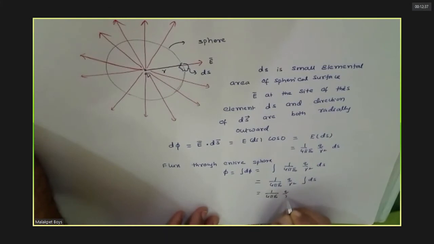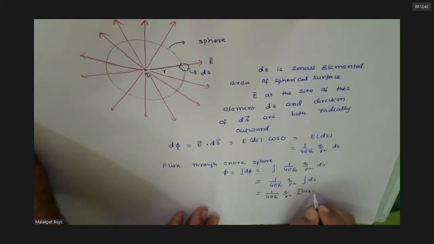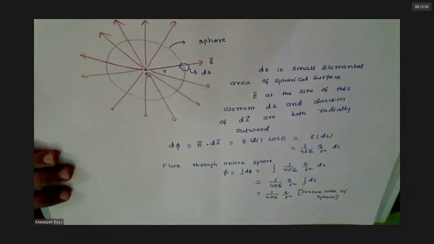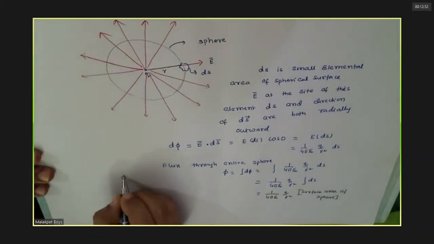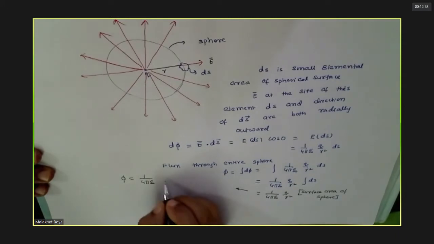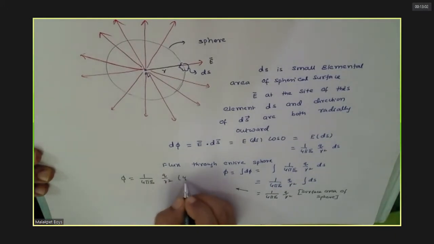If you add up all dS, what will you get here? Surface area of the sphere, no? Yes, sir. So now I can write here 1 by 4 pi epsilon naught, q by r square, times the surface area of the sphere.